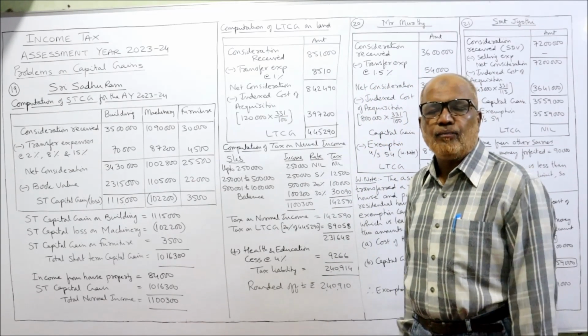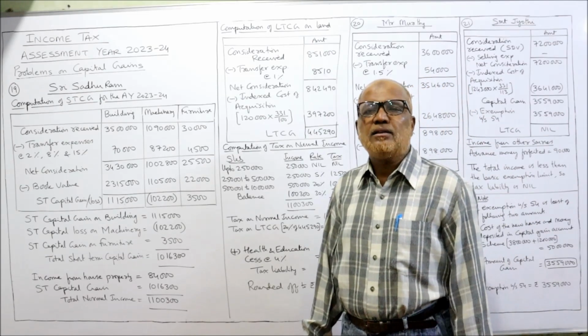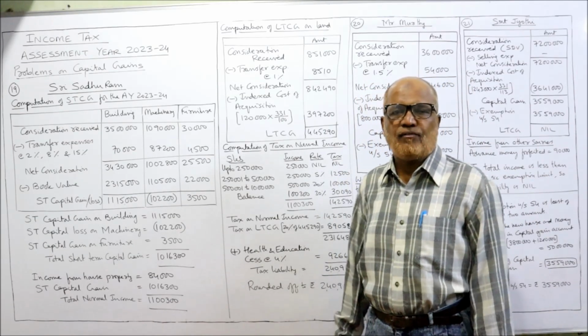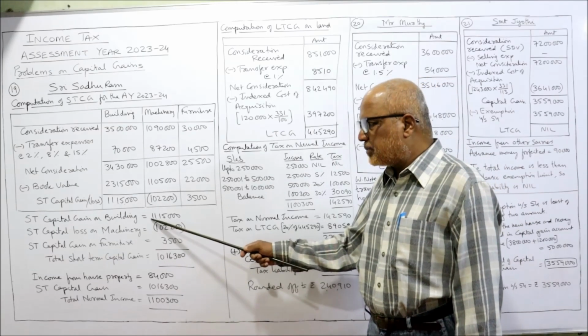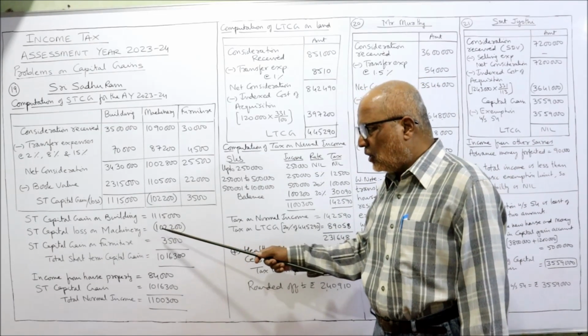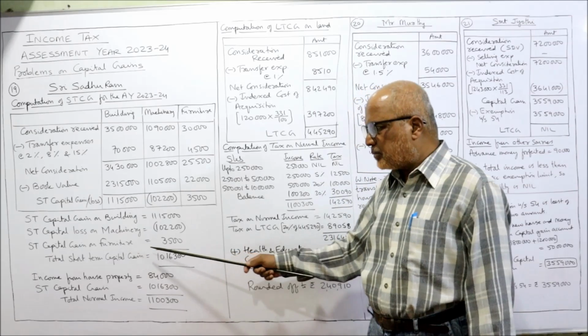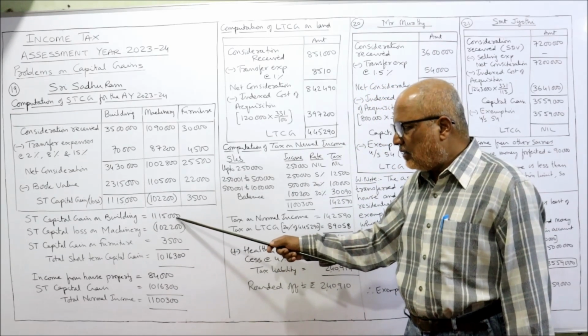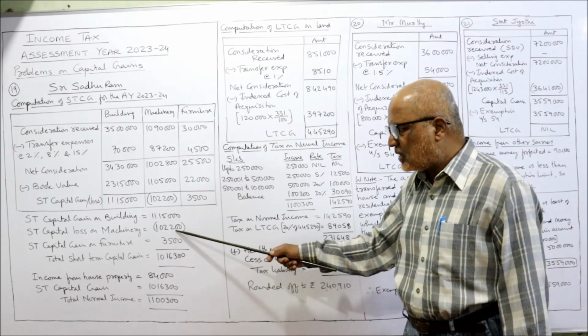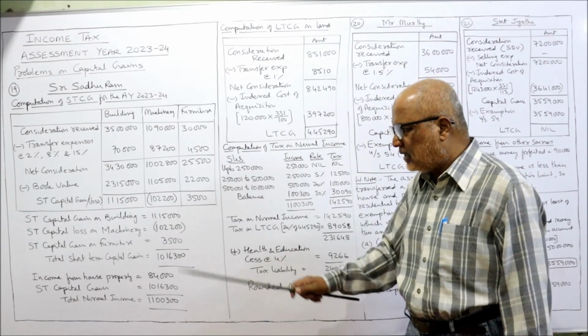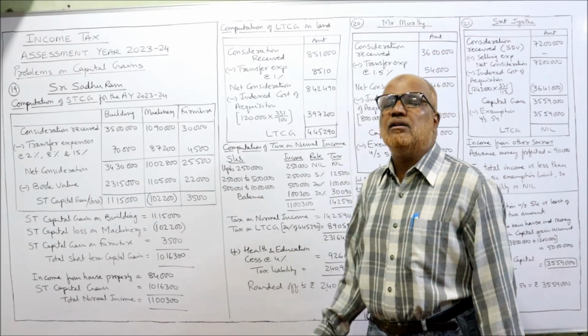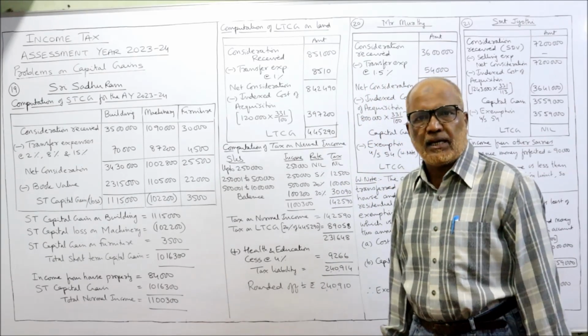So we can set off. According to the provisions of the Income Tax Act, the loss can be set off against the gain. The short-term capital gain on building, short-term capital loss on machinery, and short-term capital gain on furniture: 11,15,000 minus 1,02,200 plus 3,500 gives 10,16,300 as the total short-term capital gain.